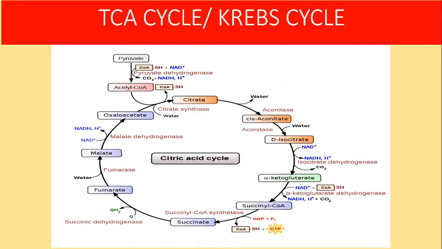Next step is, in the presence of the enzyme alpha ketoglutarate dehydrogenase. This alpha ketoglutarate dehydrogenase is an enzyme similar to the pyruvate dehydrogenase enzyme complex. So it also has 3 enzymes embedded in it, and it will also require 5 coenzymes, as with the pyruvate dehydrogenase multi-enzyme complex. In turn it carries out an oxidative decarboxylation reaction which converts alpha ketoglutarate into succinyl CoA with the liberation of CO2.